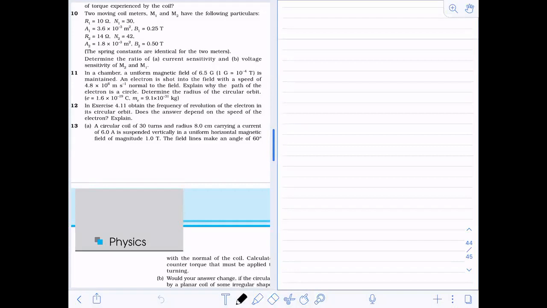So why is this path circular? Yes, can anyone give me the answer for that? Due to centripetal force. Okay, to some extent it is correct. Because it is normal to the field. Okay, so what happens if it is normal to the field?